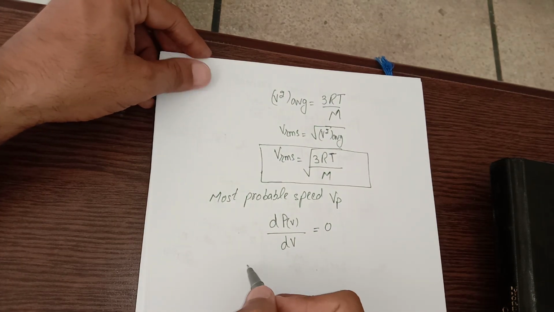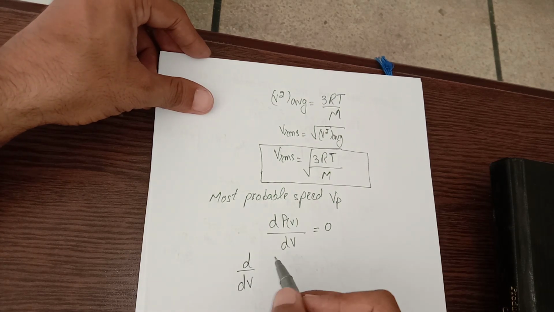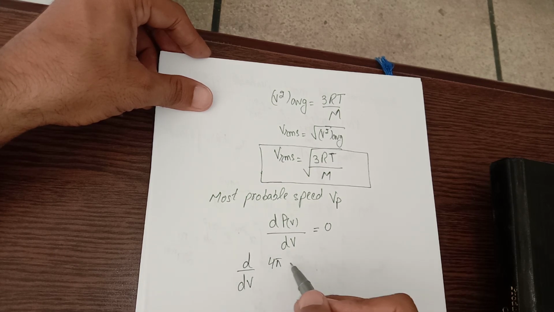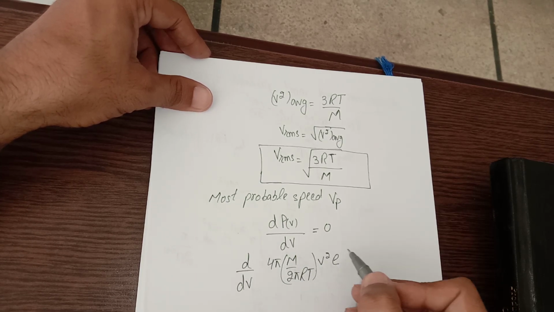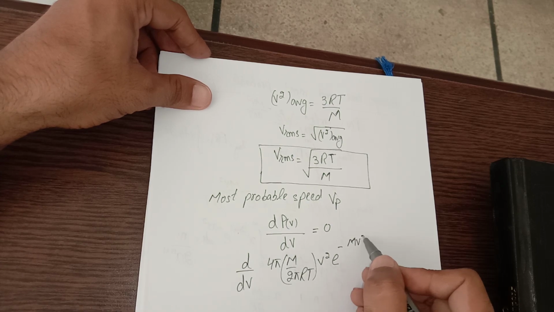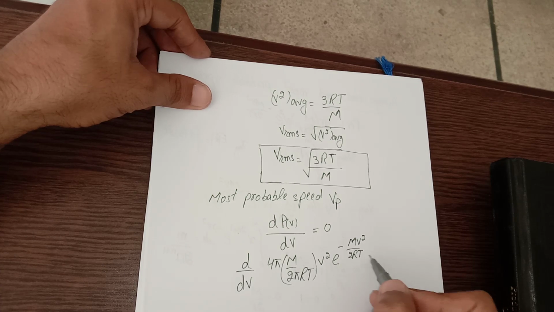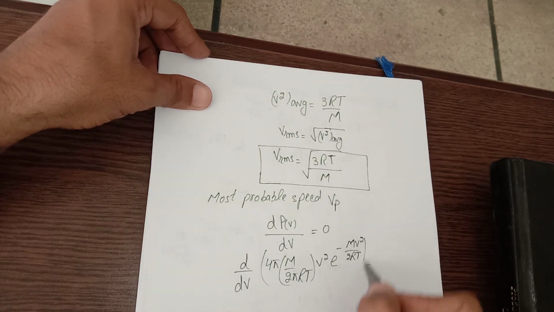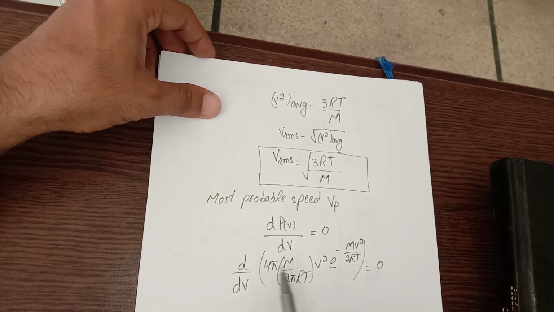I have to take derivative d by dv, and I know P(v) is 4 pi (m over 2 pi RT)^(3/2) v square e raised to power minus m v square over 2RT, and I have to put it equal to 0. Now all these are constant values, right?